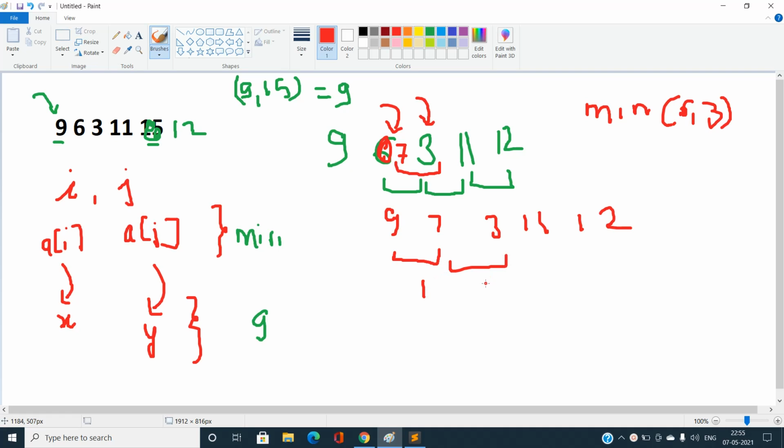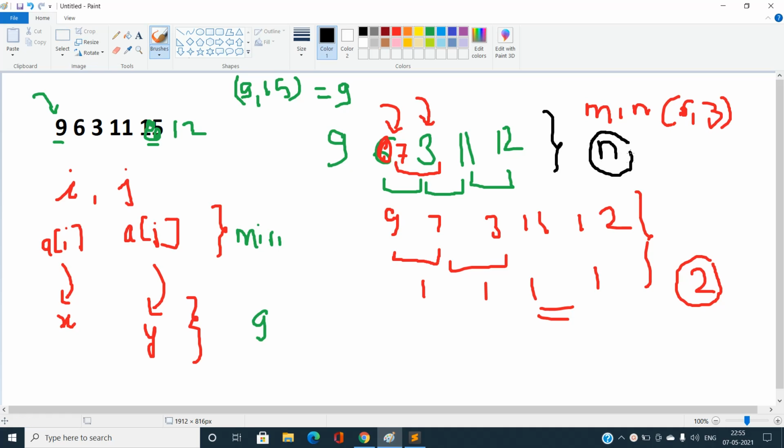And again 3 and 11 come out to be 1, and 11 and 12 come out to be 1. The greatest common divisor of every adjacent pair is 1, so this is a good array, and the number of operations is 2, and we are going to print the sequence of operations. The maximum number of operations I can do should be n, equal to the length of the array, which here is 5. My number of operations is 2, so it is valid.